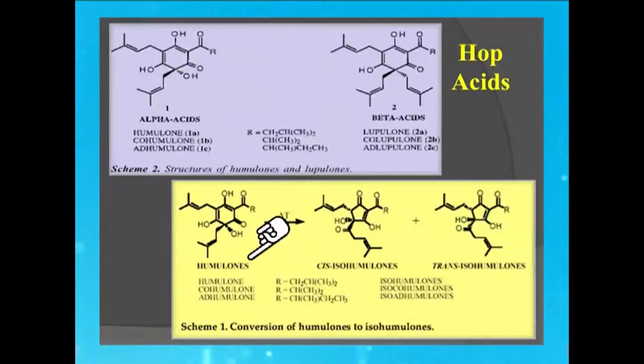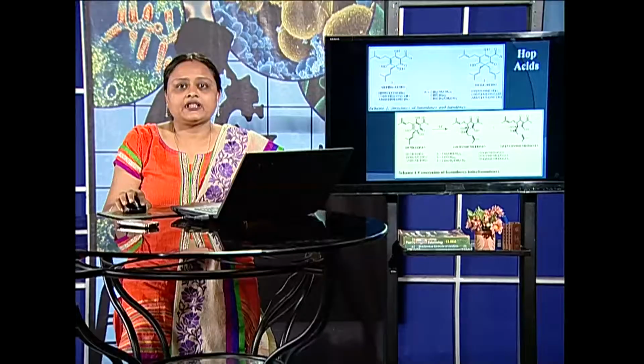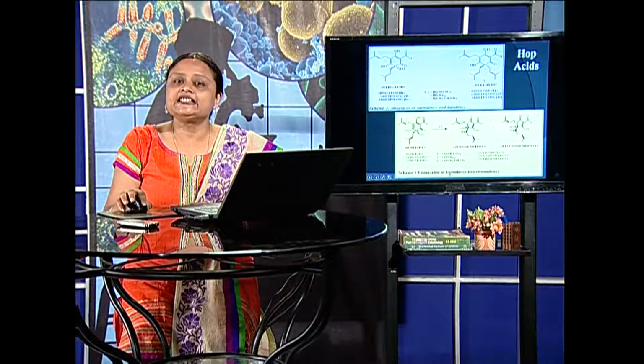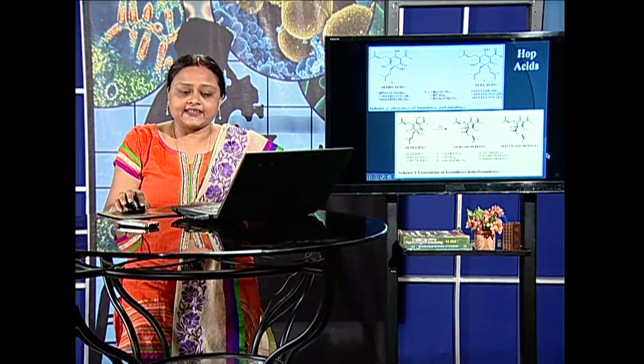These humulones or the alpha acids are converted into their cis and trans isoforms. That means they are converted to their isoforms, and these isoforms are even more bitter. So beer, all those who have tasted know that it has a bitter taste, and this bitter taste comes definitely from the hops and principally these kinds of essential oils.